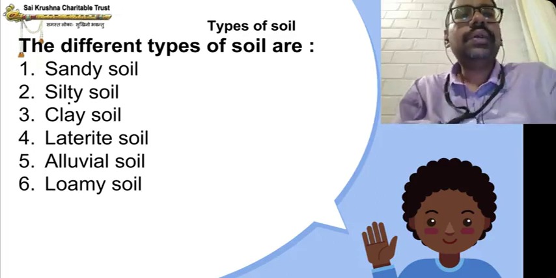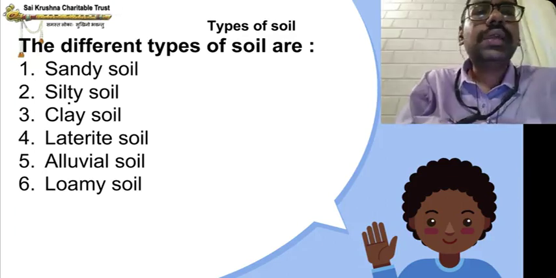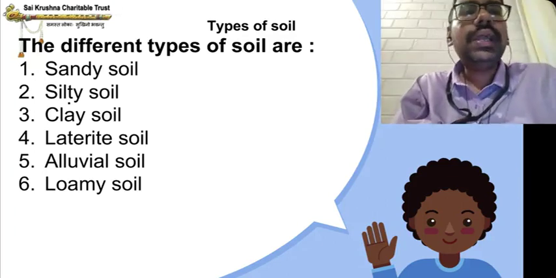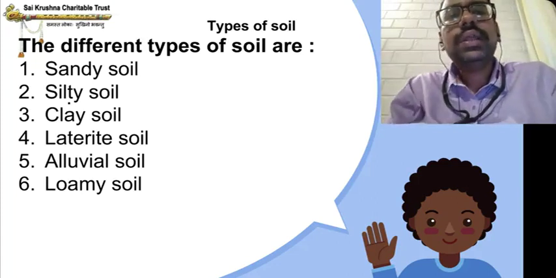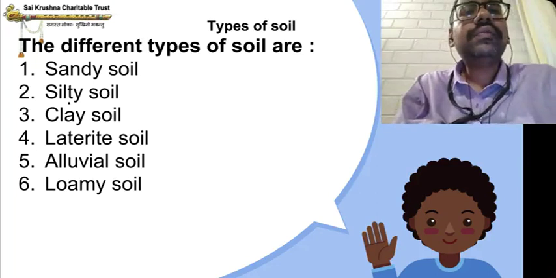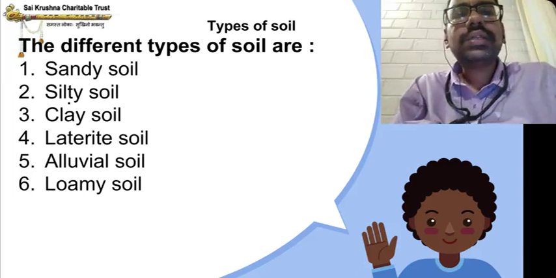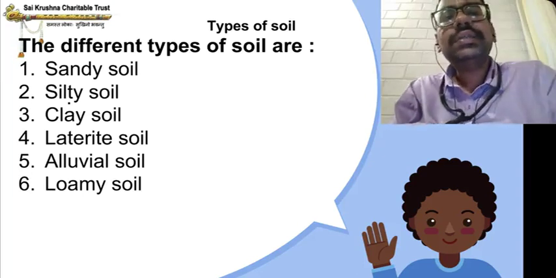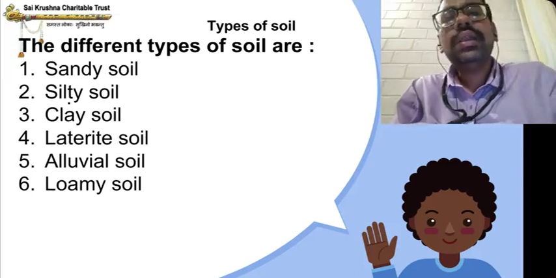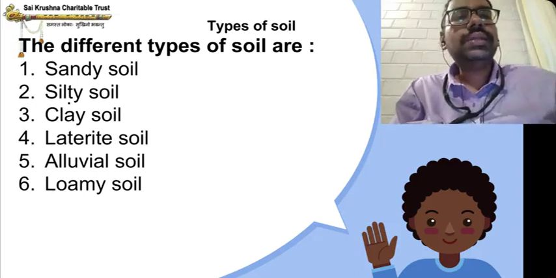Now, we'll move on to different types of soil. What are the different types of soil, children? First one, sandy soil. Second, silty soil. Third, clay soil. Fourth, laterite soil. Fifth, alluvial soil. Sixth is loamy soil. Once again, I'll tell you the same six types.